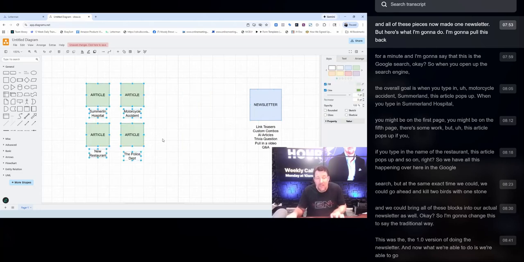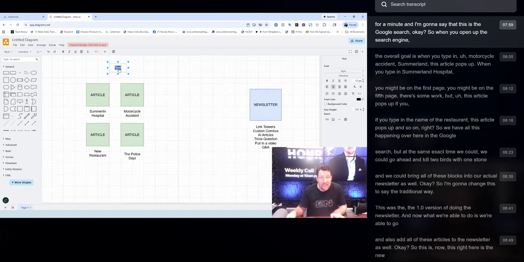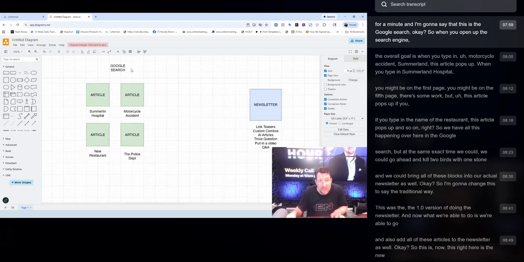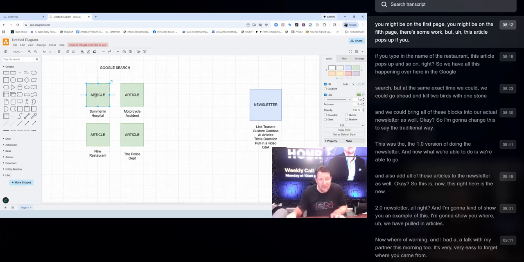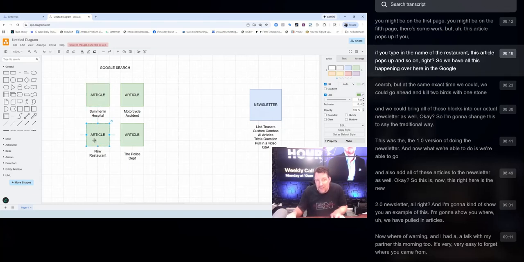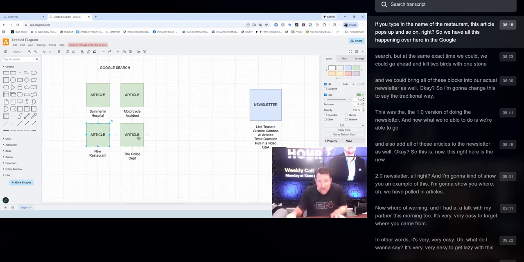But here's what I'm going to do. I'm going to pull this back for a minute and say that this is the Google search. When you open up the search engine, the overall goal is when you type in motorcycle accident Summerlin, this article pops up. When you type in Summerlin Hospital, you might be on the first page, you might be on the 5th page. There's some work, but this article pops up. If you type in the name of the restaurant, this article pops up, and so on.